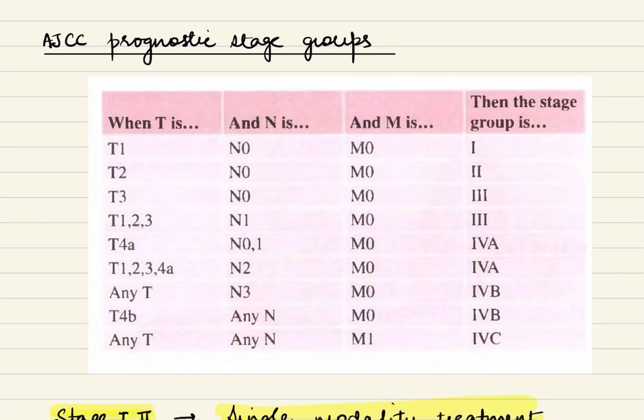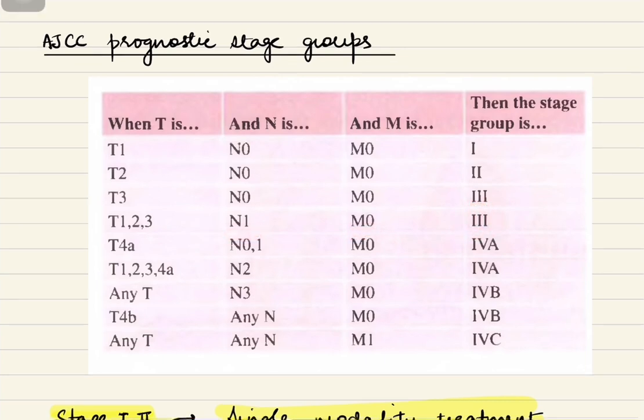Now any tumor which is T1, N0 and M0 is staged as stage 1. T2, N0, M0 is stage 2. T3, N0, M0 is stage 3. And stage 3 is also when the tumor is T1, 2 or 3 and when the N staging is N1 and M0. It is also staged as stage 3.